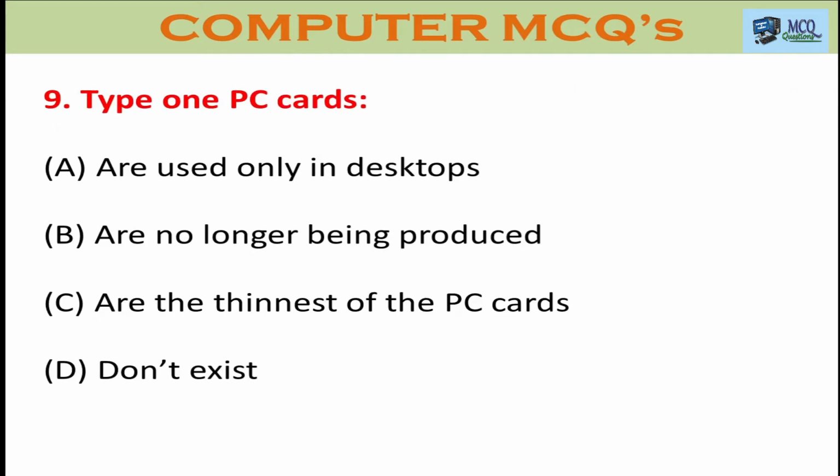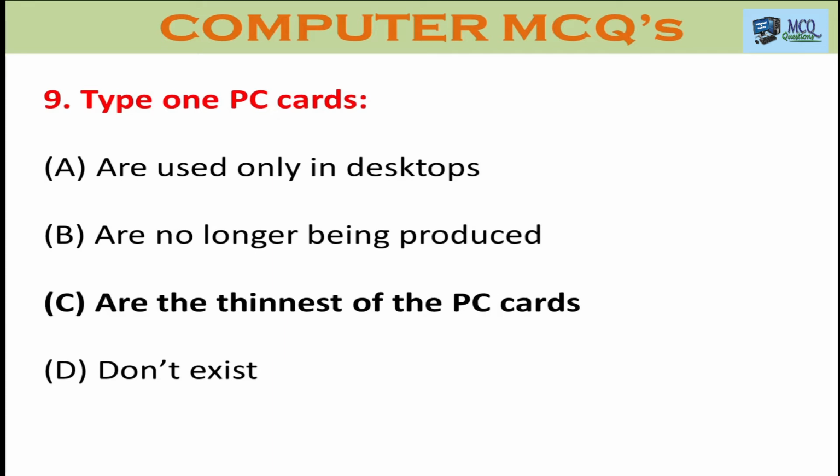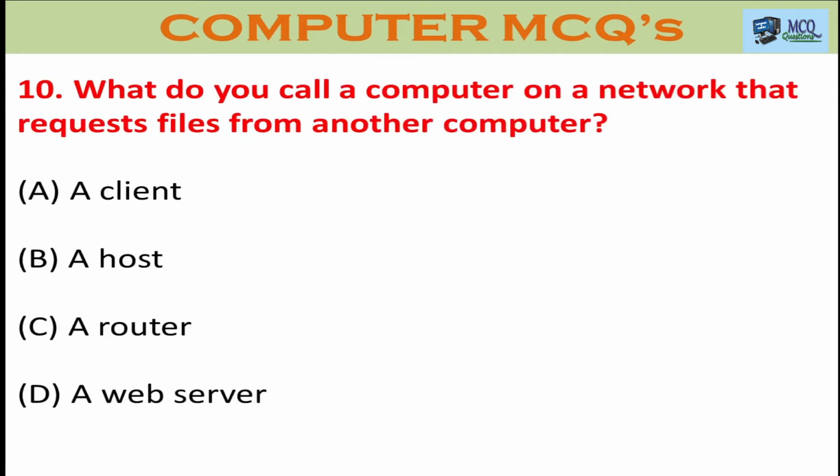Question number 9. Type 1 PC cards. Option A. Are used only in desktops. Option B. Are no longer being produced. Option C. Are the thinnest of the PC cards. Option D. Don't exist. The right answer is, are the thinnest of the PC cards. The Type 1 PC card is always the thinnest PC card.